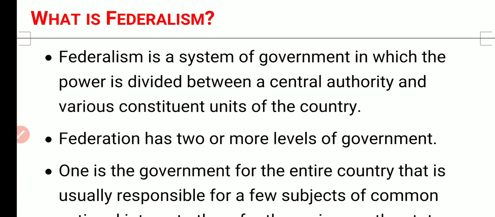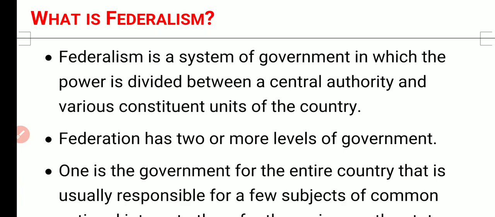So we have three types of government, as we can say. Major decisions are taken by the principal, sir or ma'am, then the class teachers, and then we have the class monitors. They have their own functions, they have their own powers. So these are the levels. We can compare them with the government levels, as we have in India too.